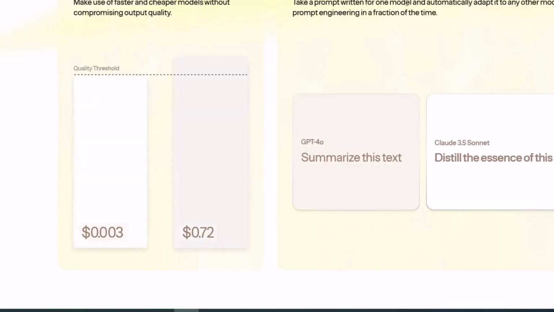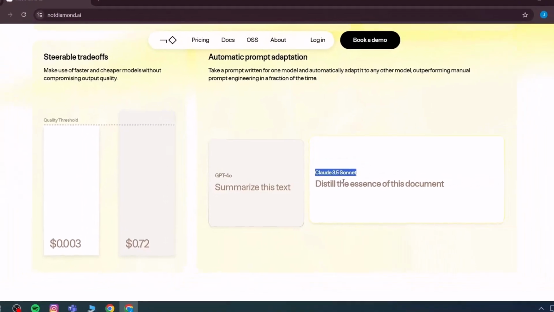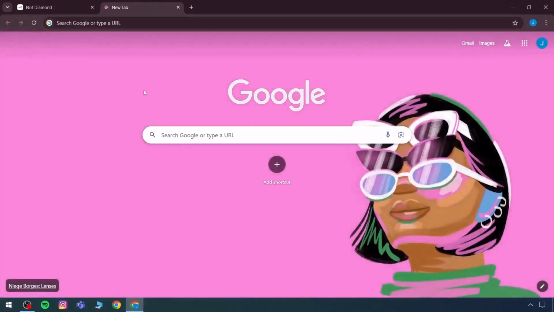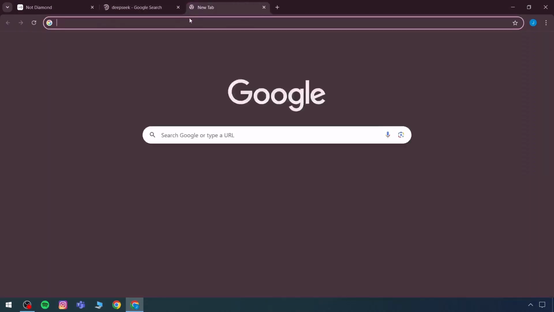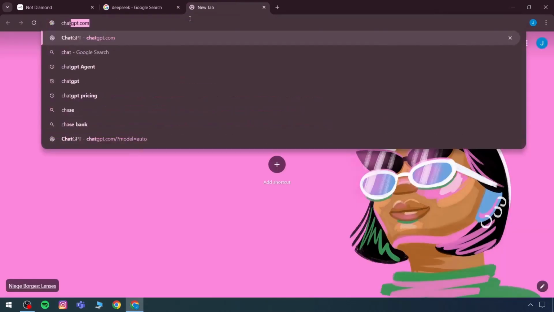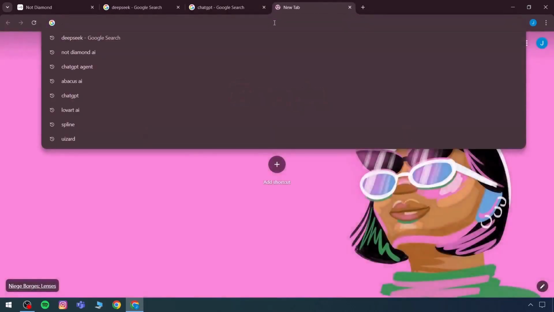We can automatically prompt and adapt. If the content is summarization, we can use GPT. If it is related to data distillation, we have a document. If it is customization, we can use Claude. Similarly, if we are using AI every day as a layman, that works perfectly. If we are going with coding, then we'll directly go for DeepSeek. For good long-form content, I'll generate using ChatGPT. For good reasoning, personalization, and customization according to intent, I'm going to have Claude.